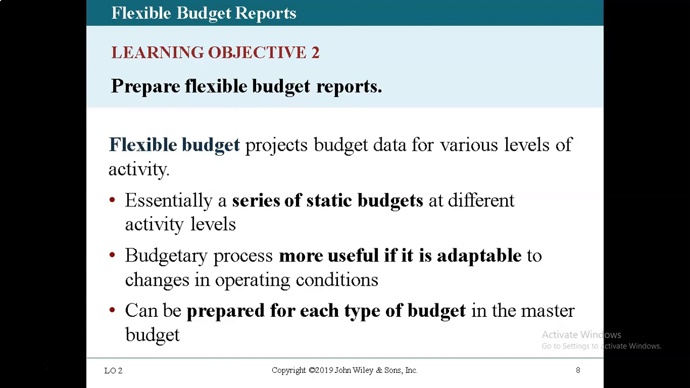Now, once we have the static budget, we can create a more important budget that's going to help us compare more of what's going on. We call that a flexible budget. A flexible budget allows us to compare apples to apples. Let me give you an example of what that means. But first, you should know that a flexible budget is essentially a series of static budgets. It's more adaptable, and it's prepared for each level of activity.